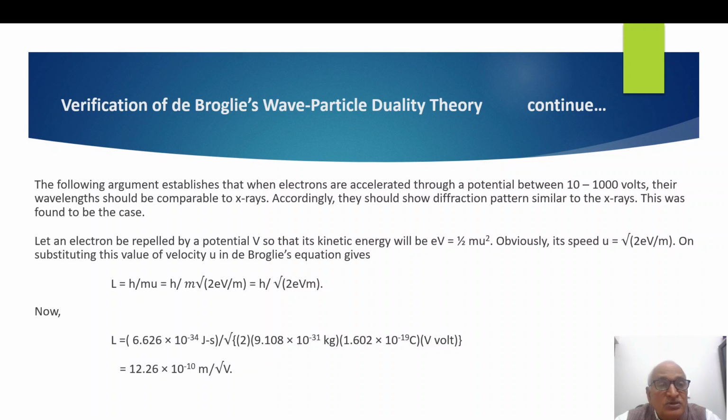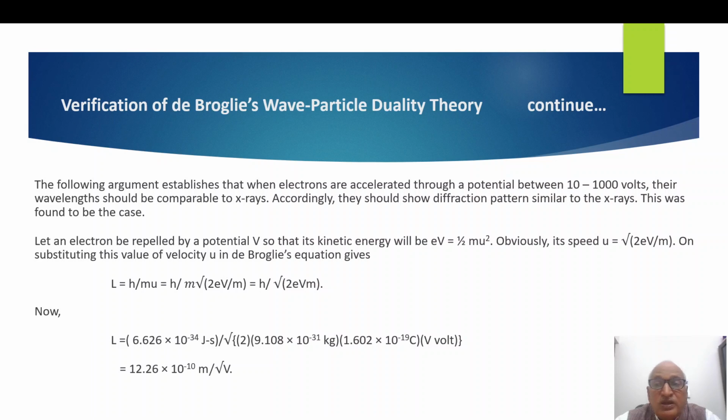Let an electron be repelled by a potential V so that its kinetic energy will be eV equal to half mu square. Obviously, its speed u equal to the root of 2eV over m. And putting the value of L equal to h upon mu, it means h equal to m.